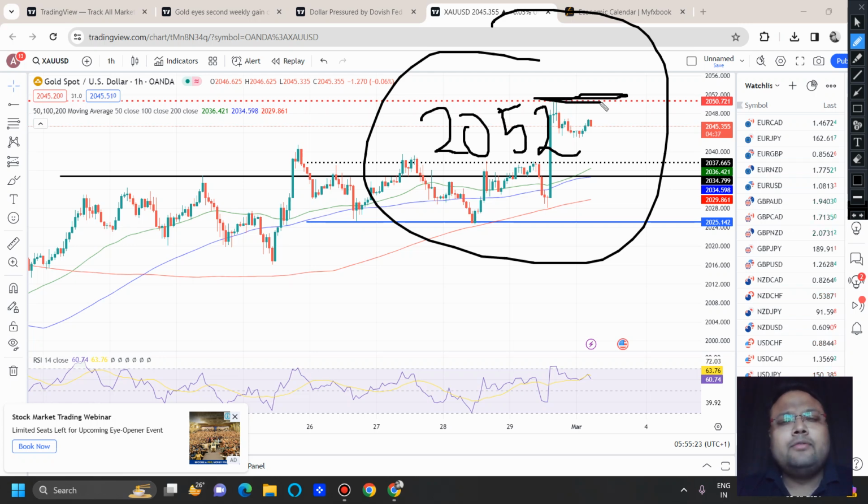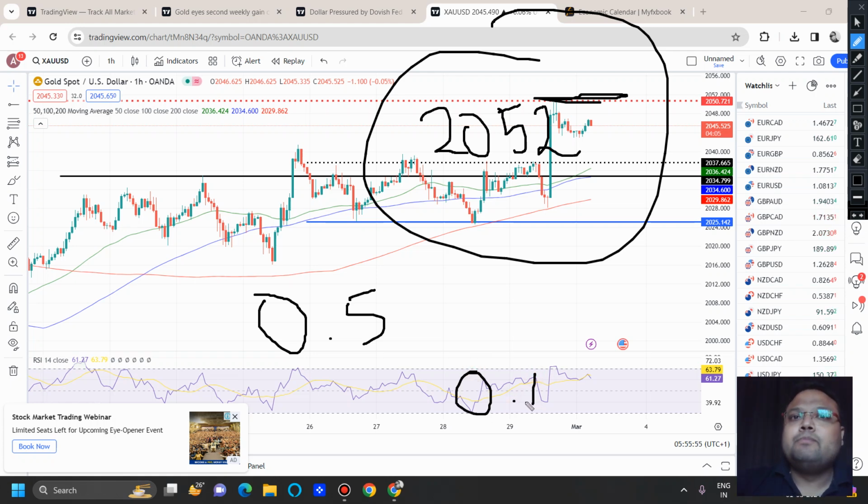But be careful, because if you have been trading for a while, you must know that false breakouts are a pain. So to avoid false breakout, enter with a small position at first. Once you see the market is really strong, you can start going with the buy position. Suppose you take a lot size of 0.5, then at first you go with a lot size of 0.1. If you see the up move is continuing, then you can enter again in the middle.